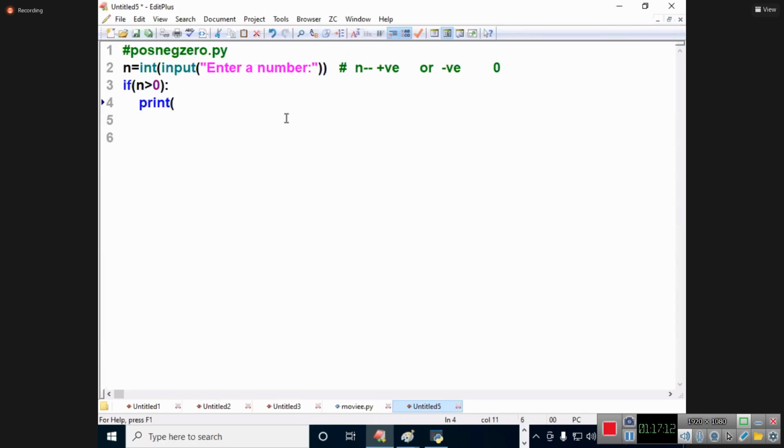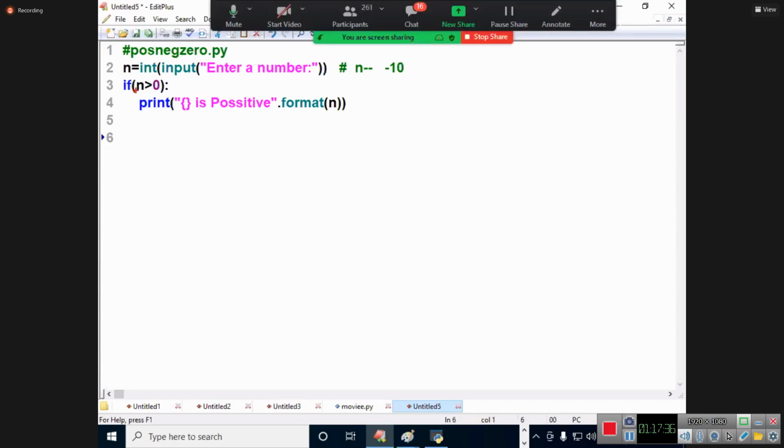Print of double quotes, positive, dot format of n. My number is 10. 10 greater than 0, this is positive. 10 is positive. For example, my number is -10. Come on, students. -10 greater than 0.